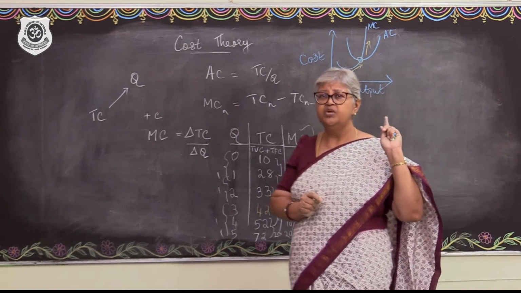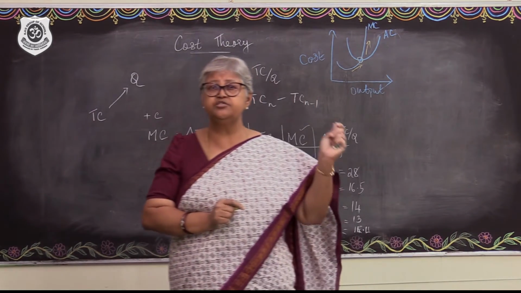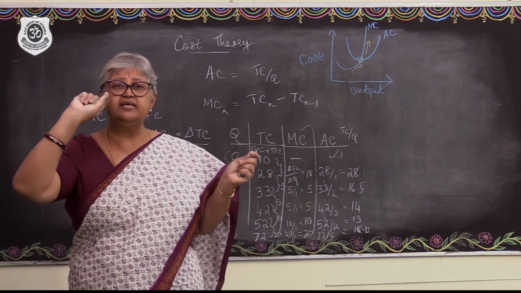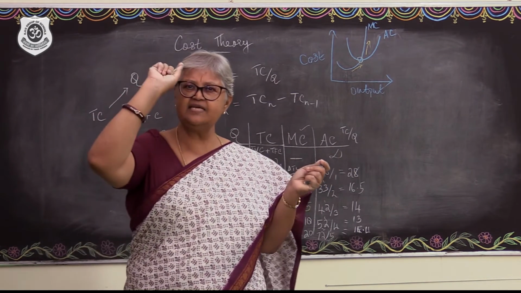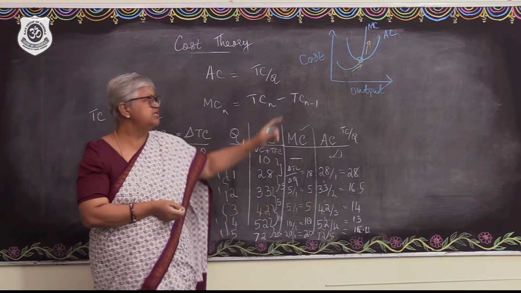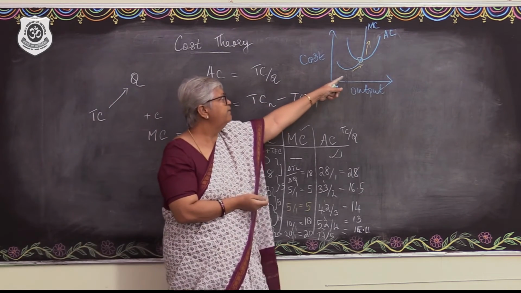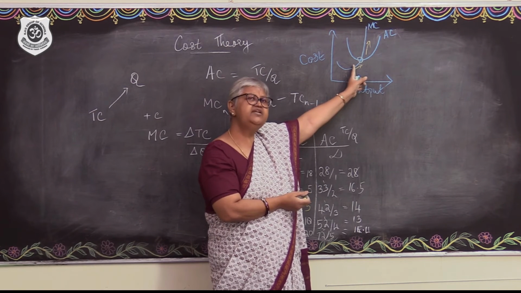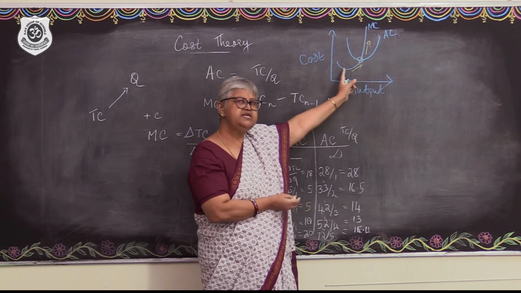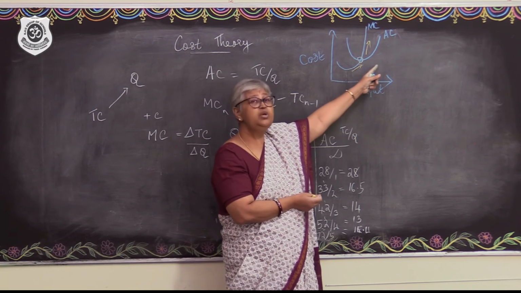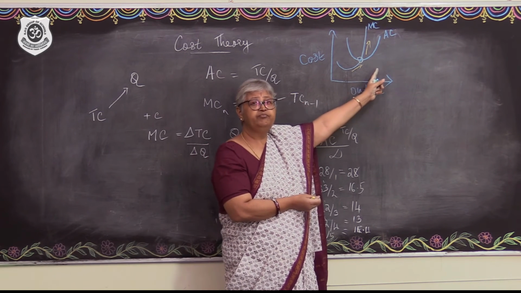The MC will be fast to decrease and very quick to increase, and the increasing portion of the marginal cost will cut the average cost curve at the minimum point of the AC, and after the intersection of the AC and the MC, the increasing MC will pull up the AC also.